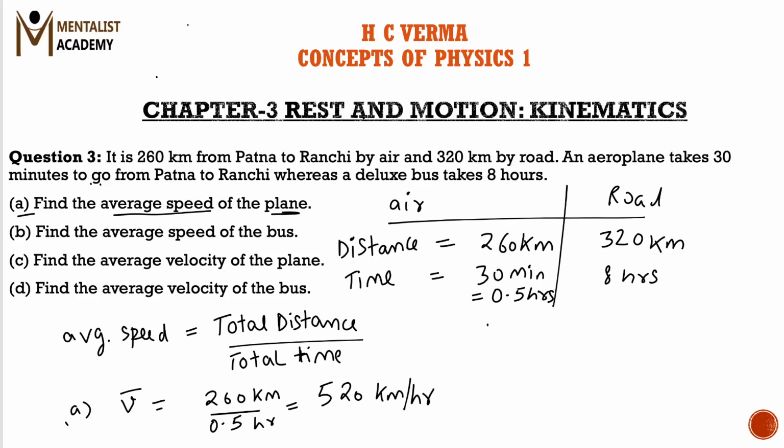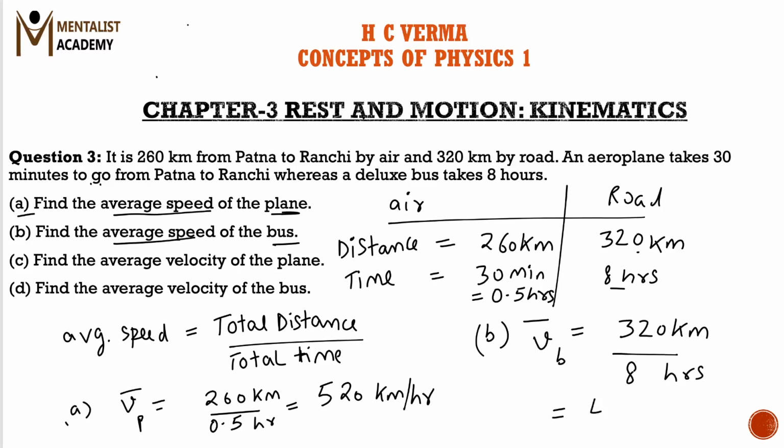In the B part, it is asking the average speed of the bus. So the bus travels 320 kilometers in 8 hours. So the average speed of the bus, this is for the plane, the average speed of the bus would be equal to distance, which is 320 kilometers, and time taken by the bus is 8 hours. So it would be 40 kilometers per hour. So this is the average speed.